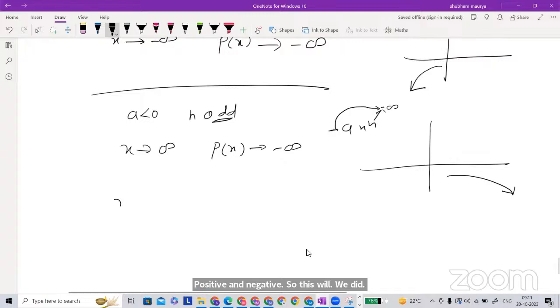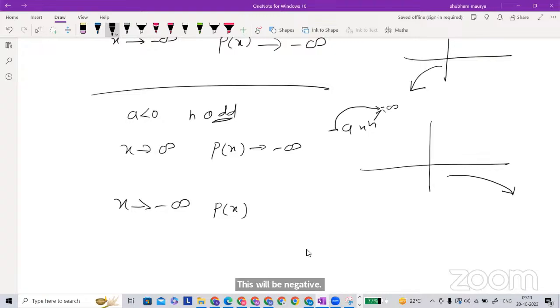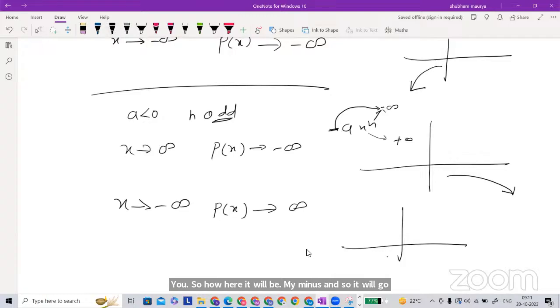And when the case is again for negative, Px. So again think about here. This will be negative, and it is odd, so this will go negative, but here is minus and this minus will become plus. So finally this will become plus. So how will it be here? It will be minus, and so it will go into positive. So minus this and positive this one. This will be right.